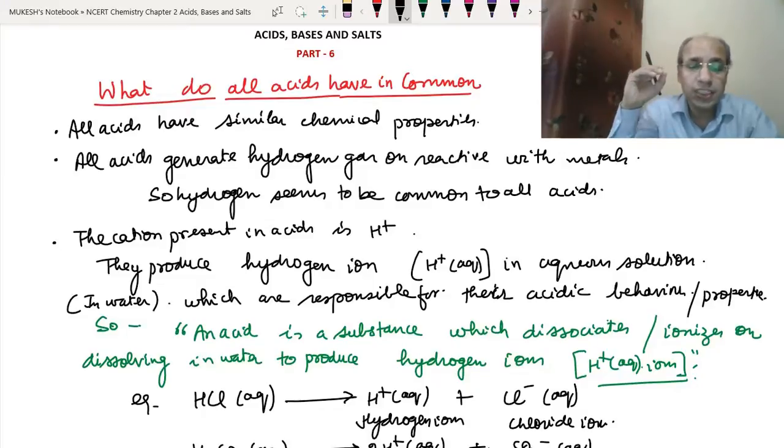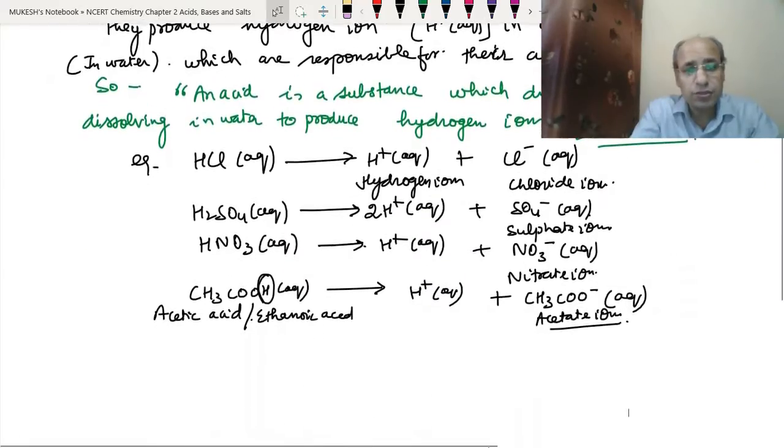On this basis, we can define an acid as a substance which dissociates or ionizes on dissolving in water to produce hydrogen ions. We have given different examples. When HCl is dissolved in water, it produces hydrogen ions and chloride ions.